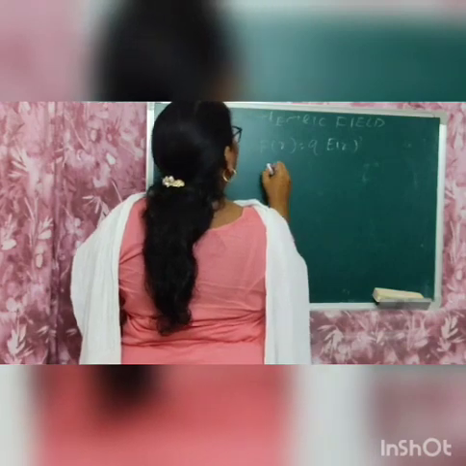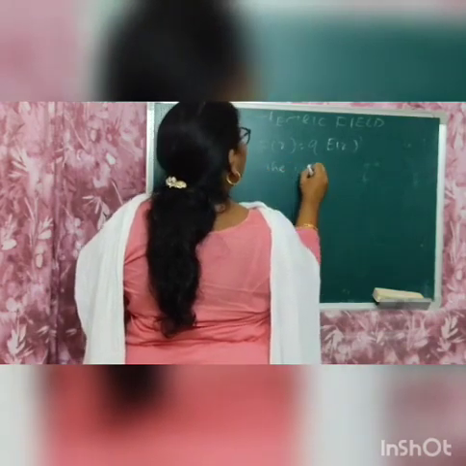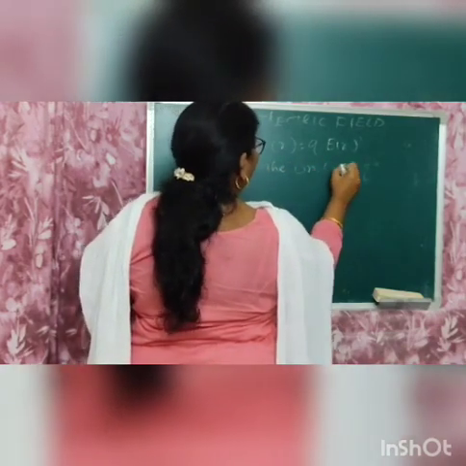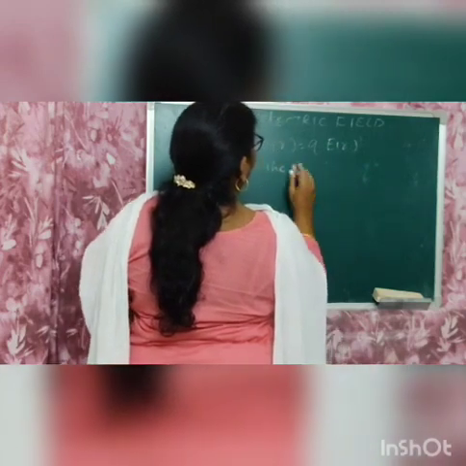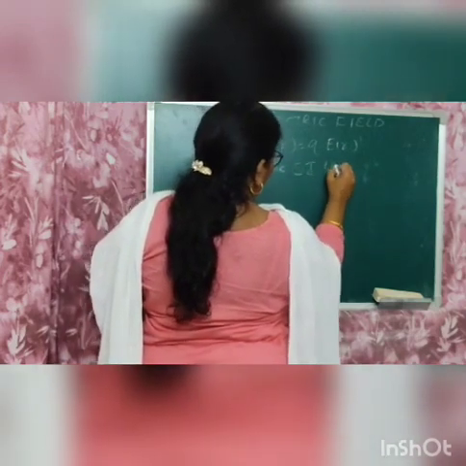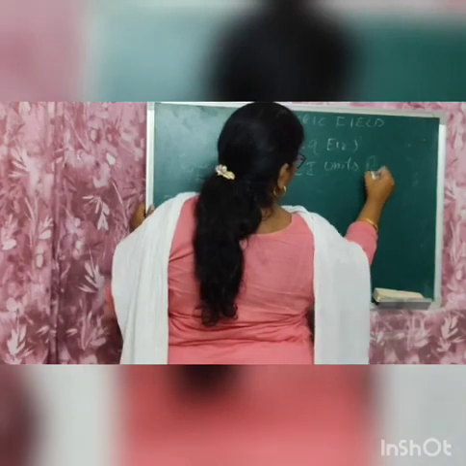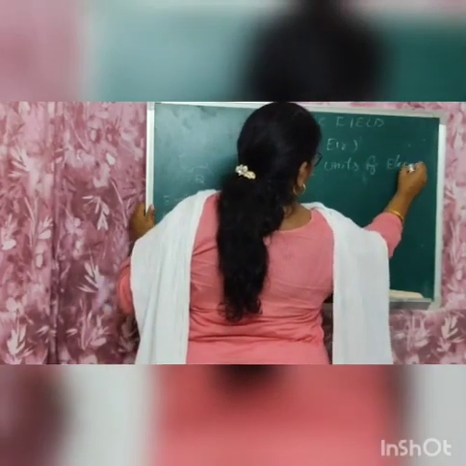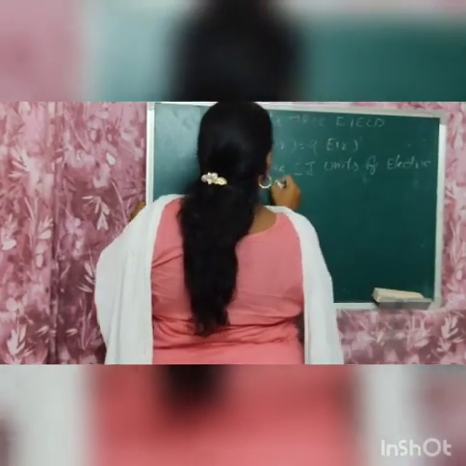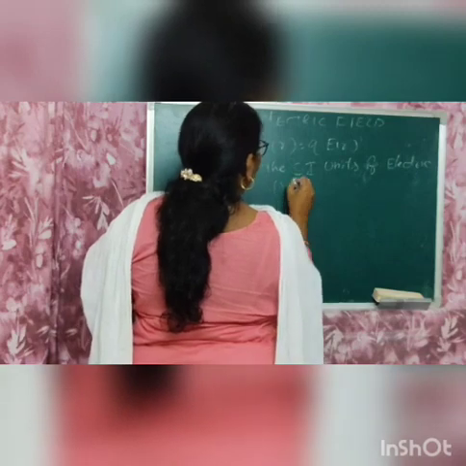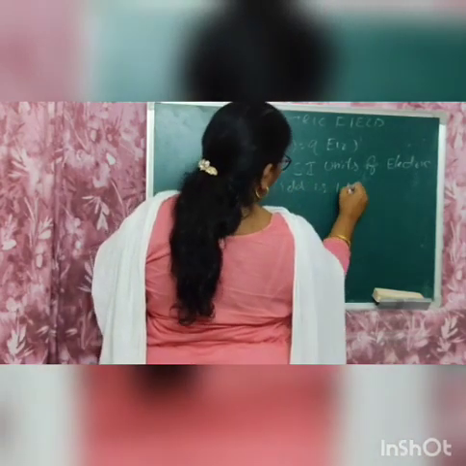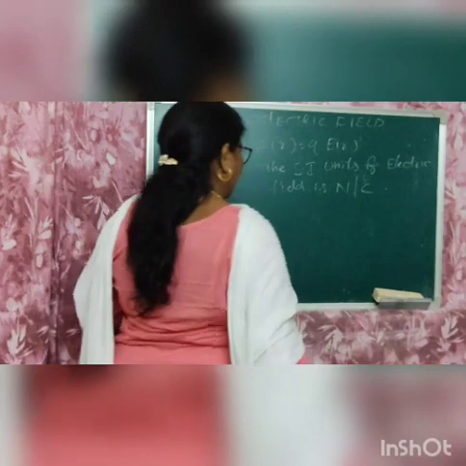The SI unit of electric field is Newtons per coulomb. Okay.